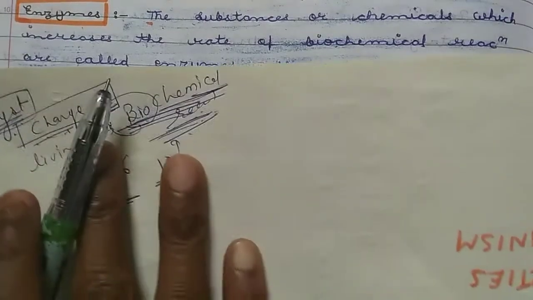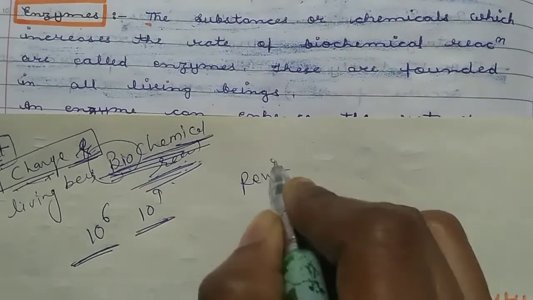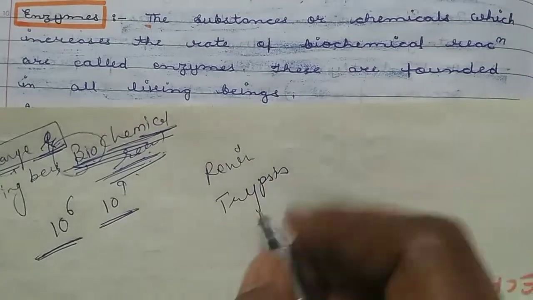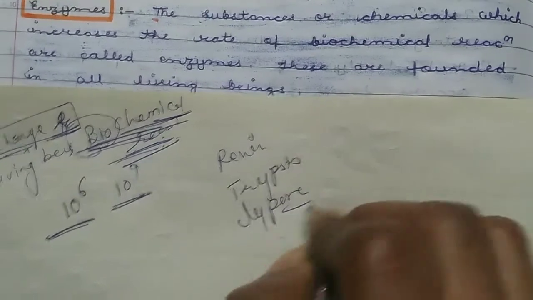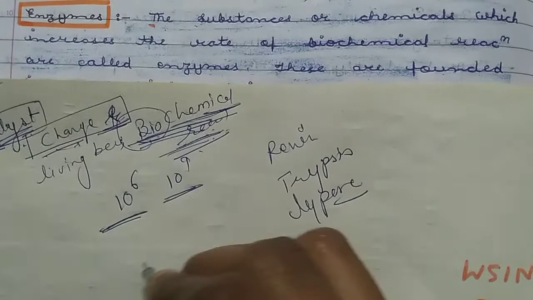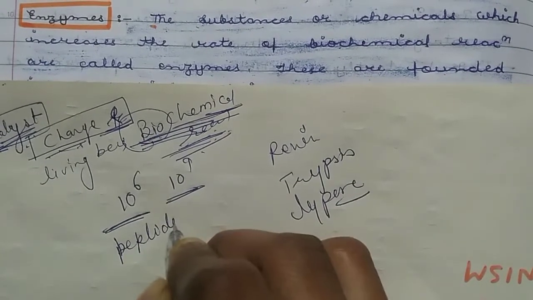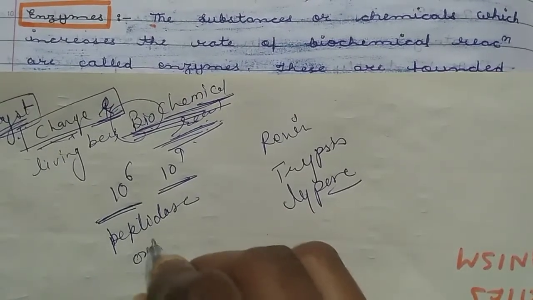For example, in our stomach, we know that renin or trypsin enzymes are present, or in our small intestine, lipase enzyme is present. As you know, peptidase enzymes are found in our body. Some oxidase enzymes are also found.